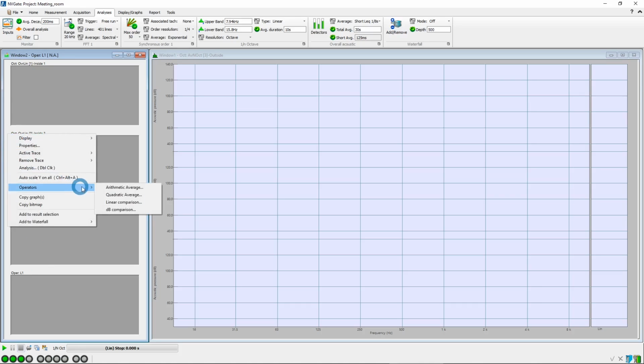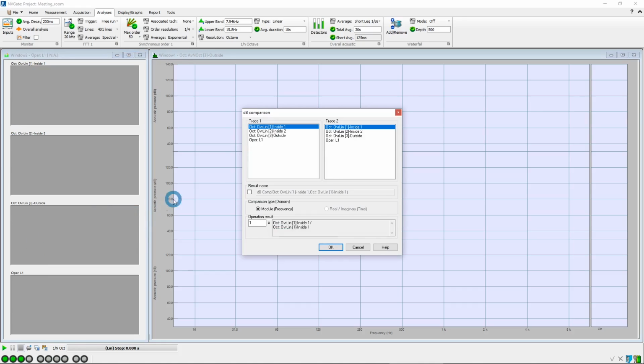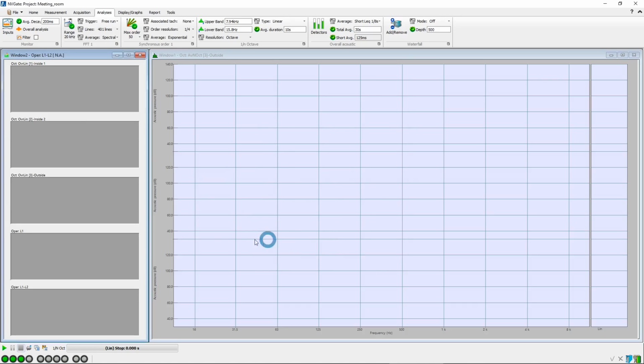We will now create a decibel comparison operator to compute the level difference between the inside level, L1, and the outside level, L2. We rename the label as L1-L2 and click on OK. A new result window is displayed.